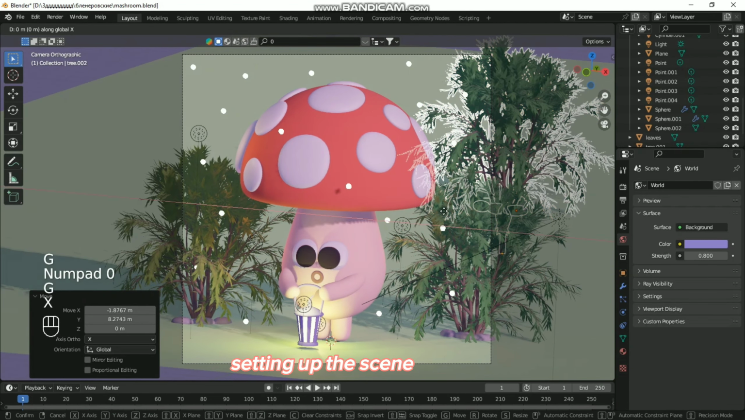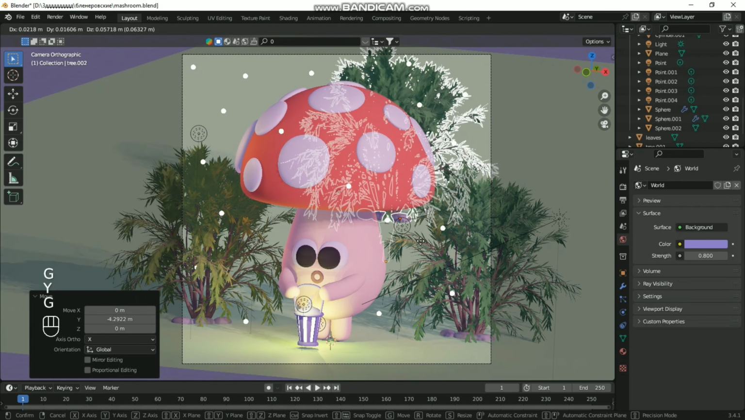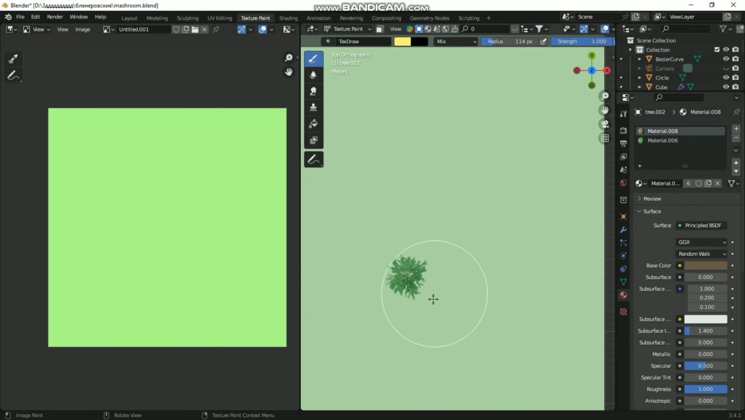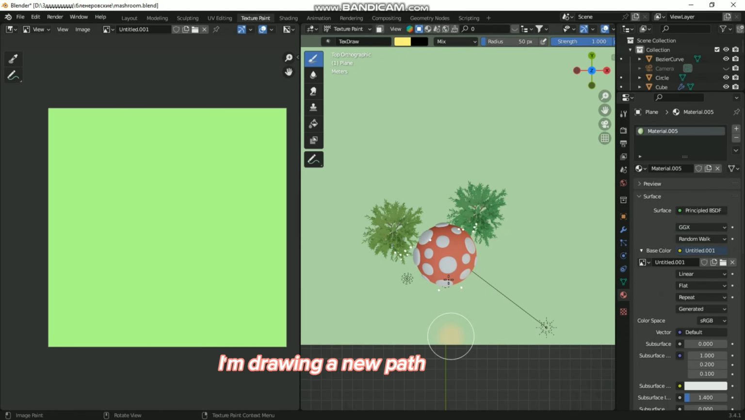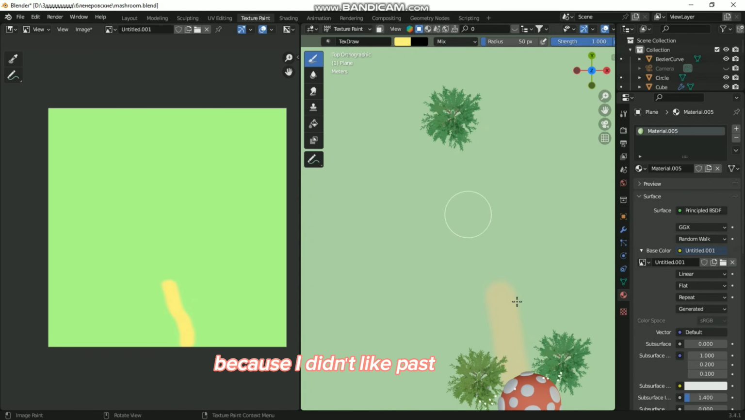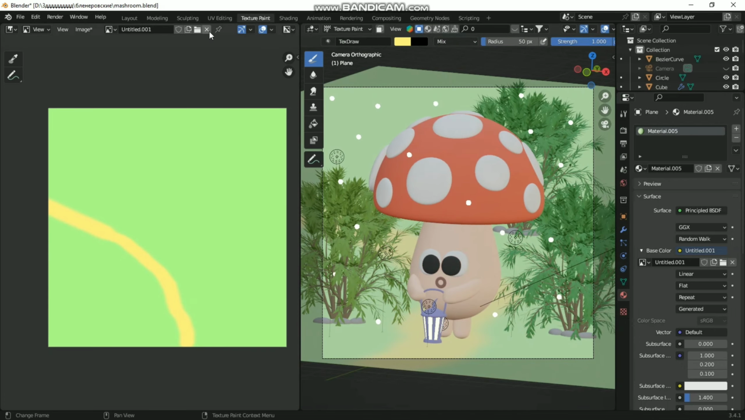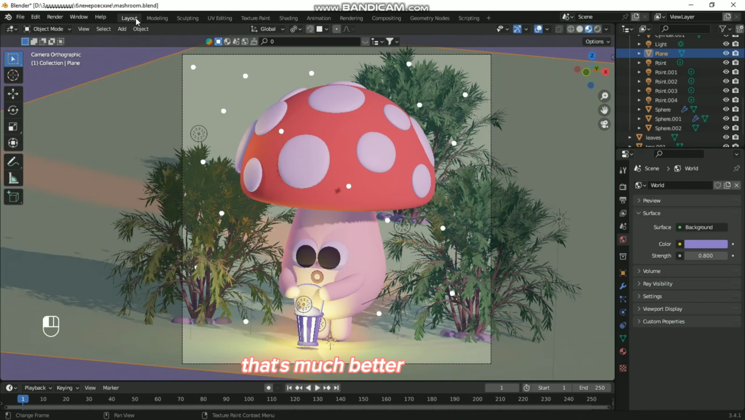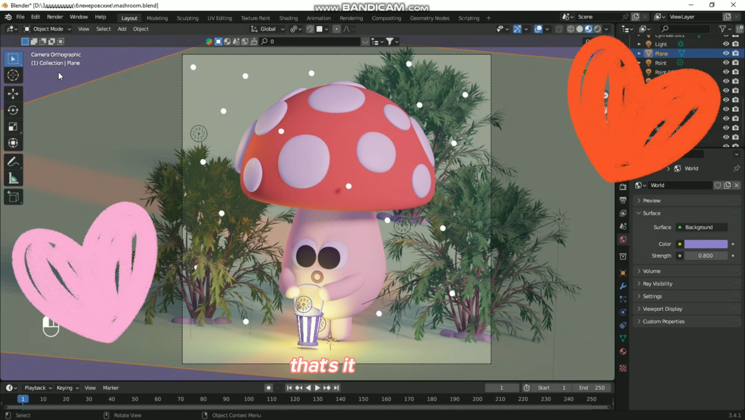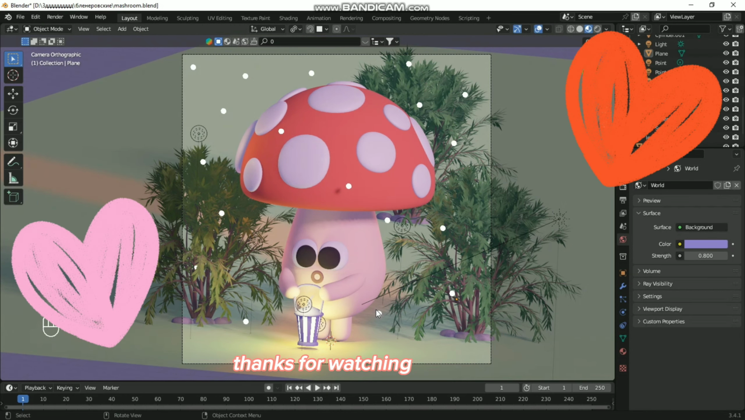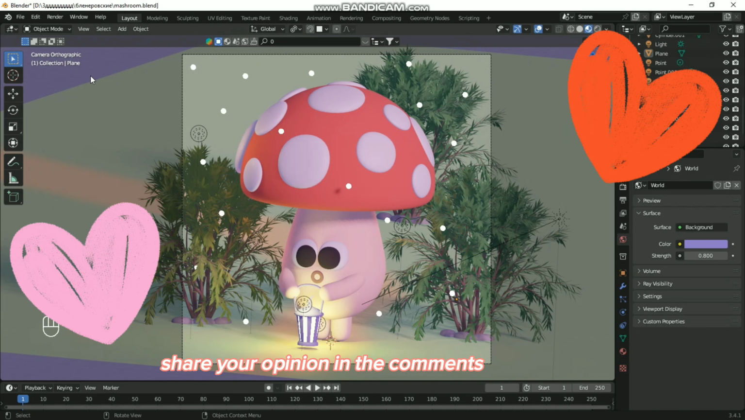Setting up the scene. I'm drawing a new path because I didn't like the past one. That's much better. That's it, our super mega ultra cute cool mushroom is ready. Thanks for watching. Share your opinion in the comments.